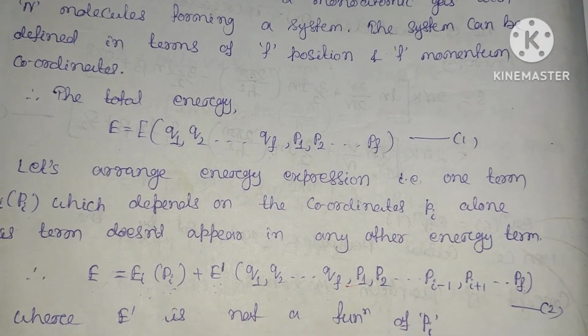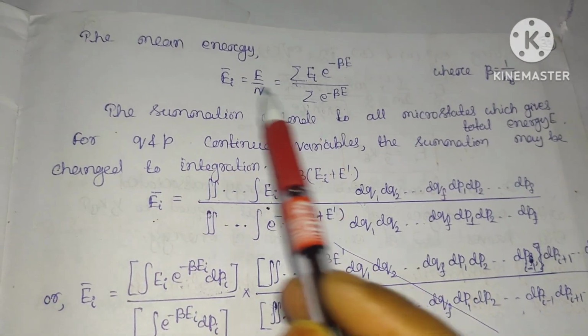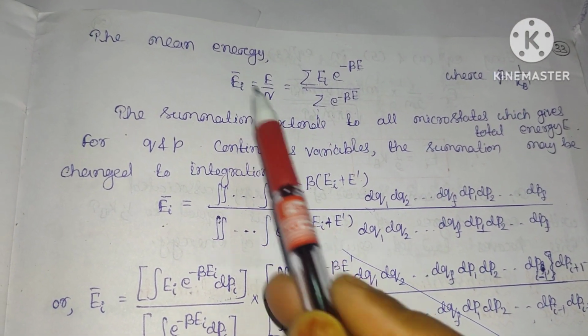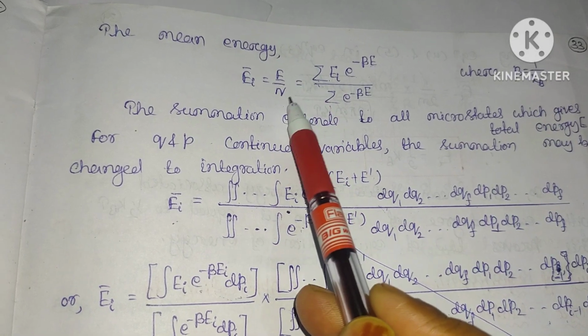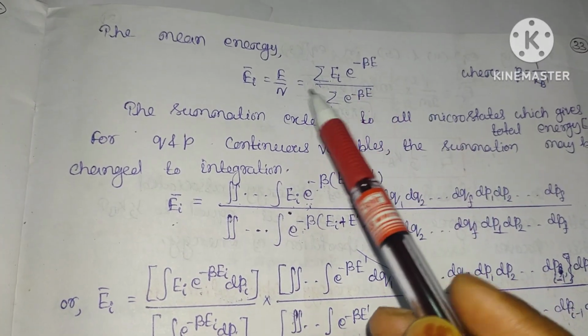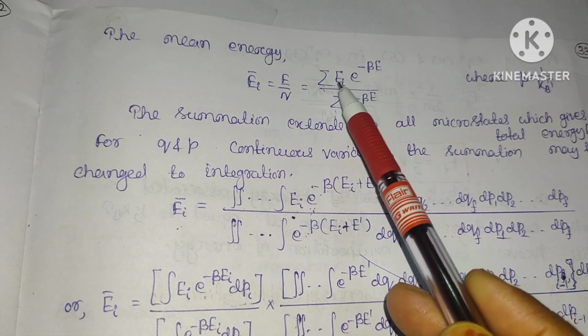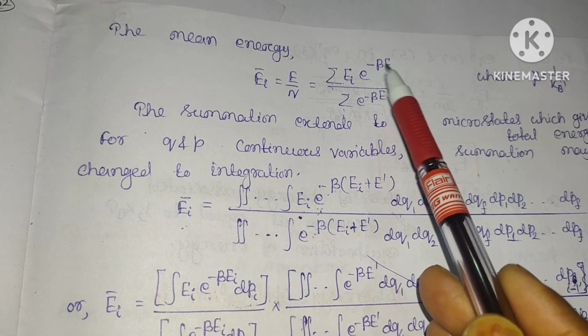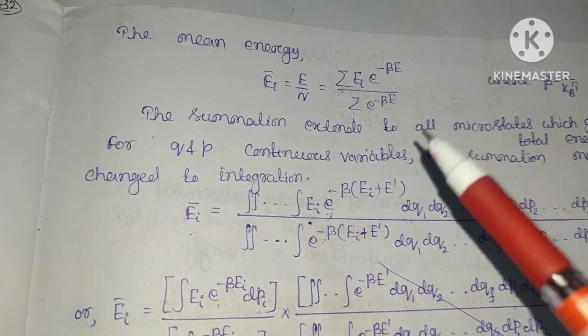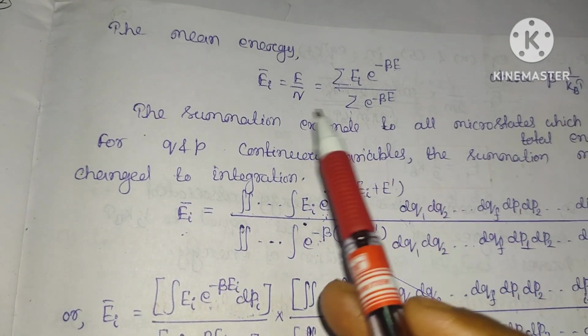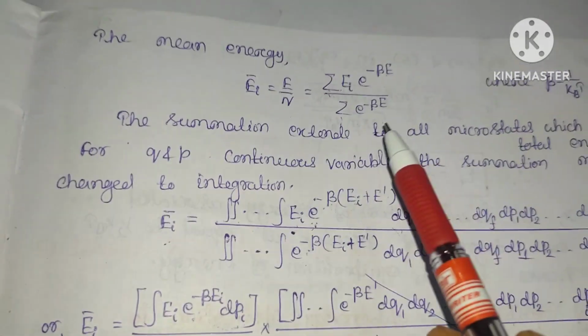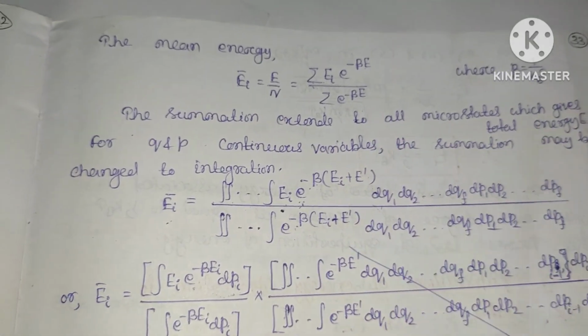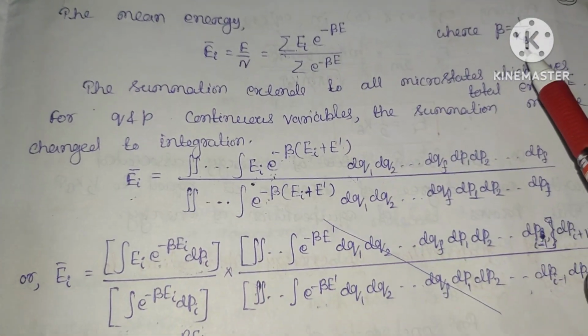Now the mean energy is Ei average equal to E by n. That will be the sum over Ei times exponential of minus beta E, where Ei is for the discrete energy states, divided by the partition sum of exponential minus beta E, where you know beta equals 1 by kT.